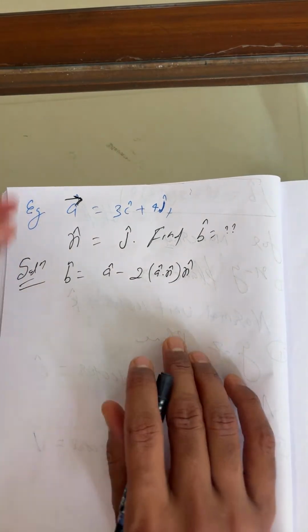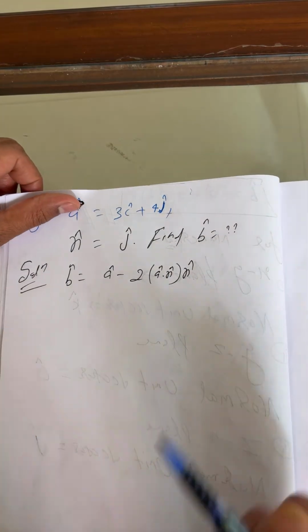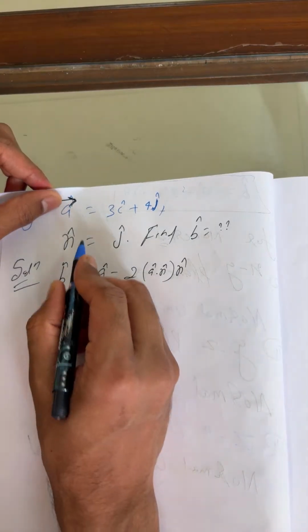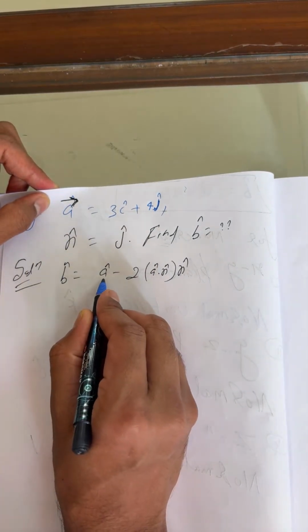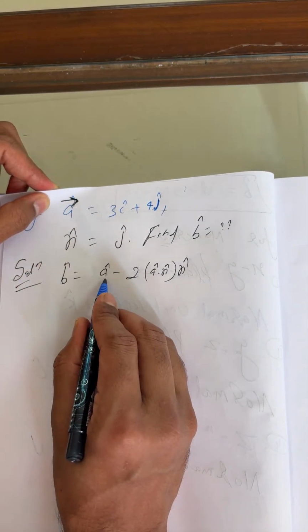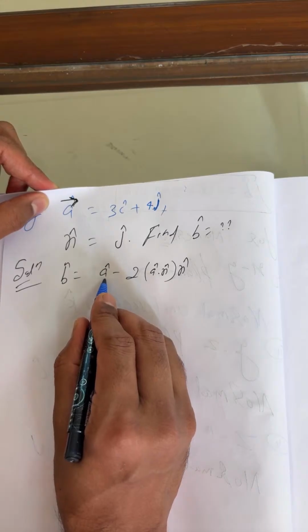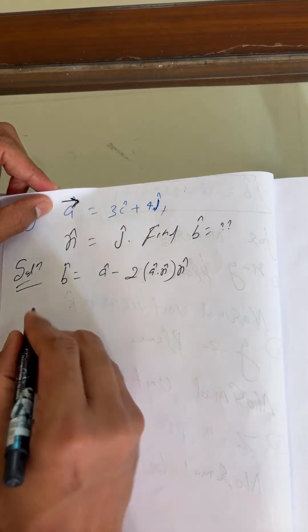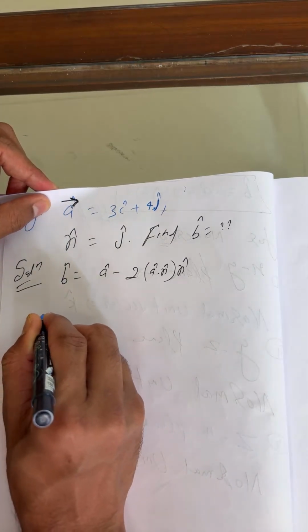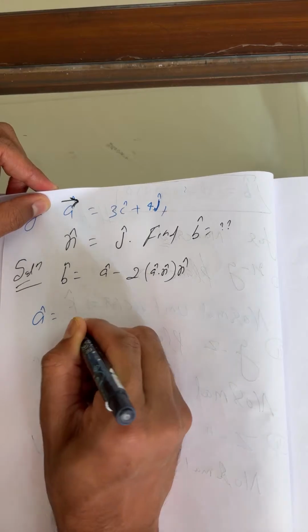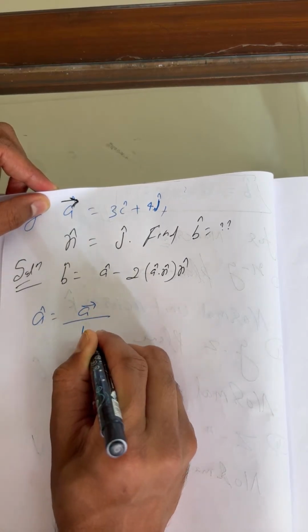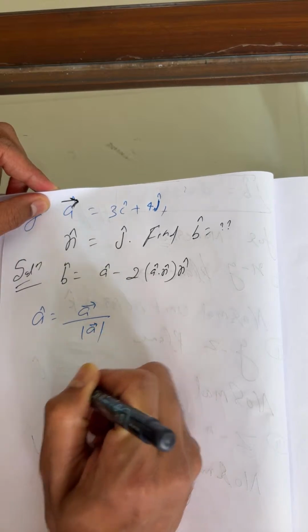Okay. Now students, for this condition, how can we do it further? This is a cap, so you have to first find the a cap vector here. I hope all of you remember how to find a unit vector. A unit vector is nothing but the vector upon its magnitude.